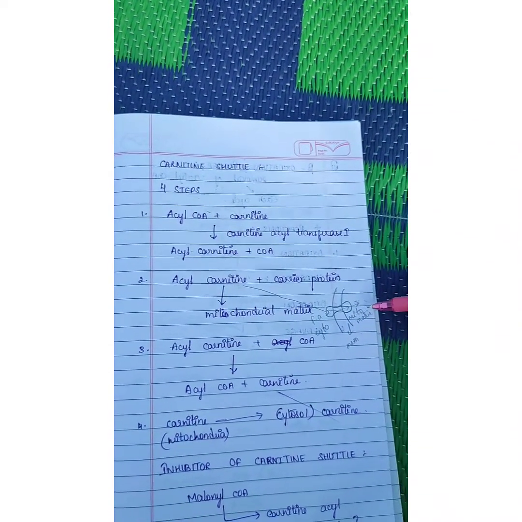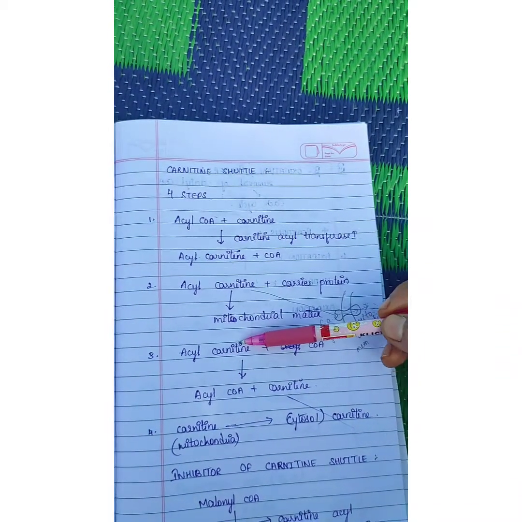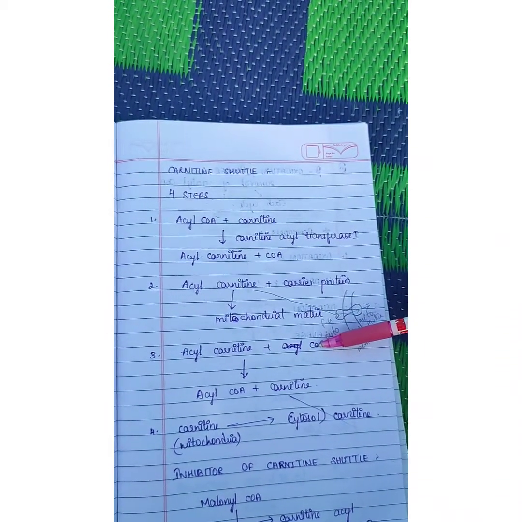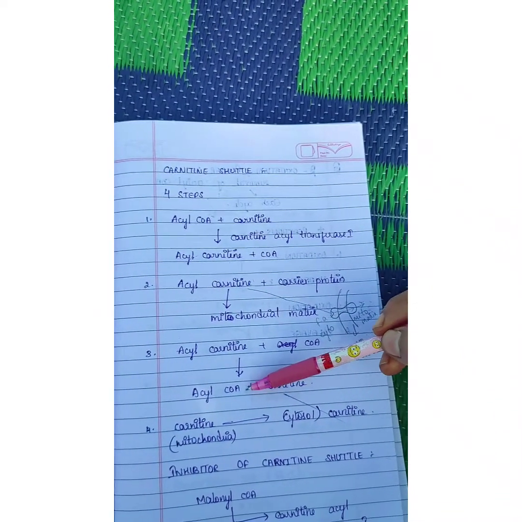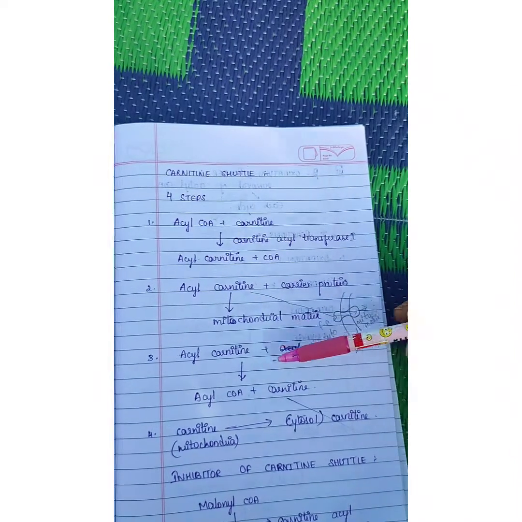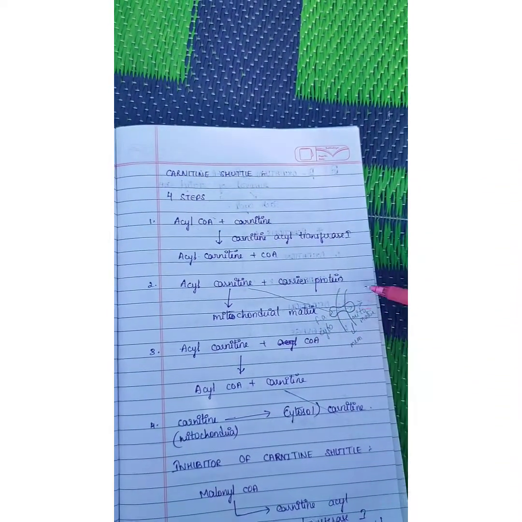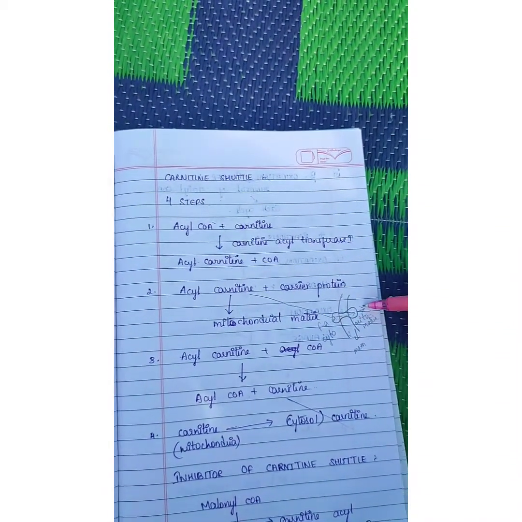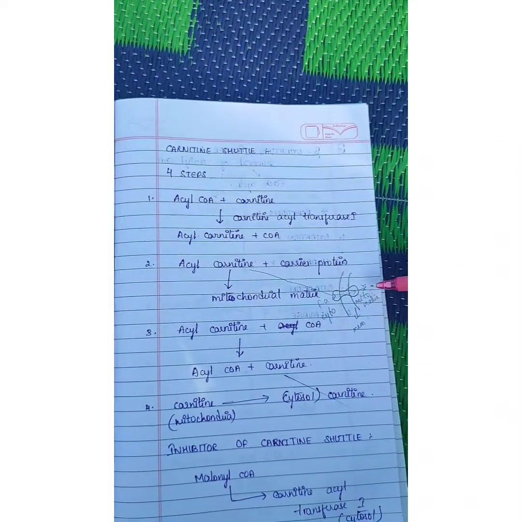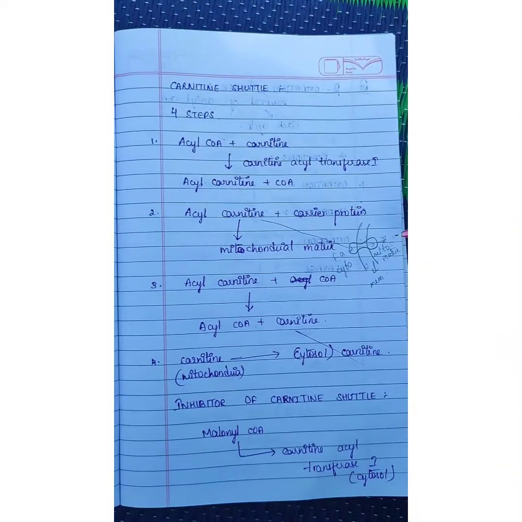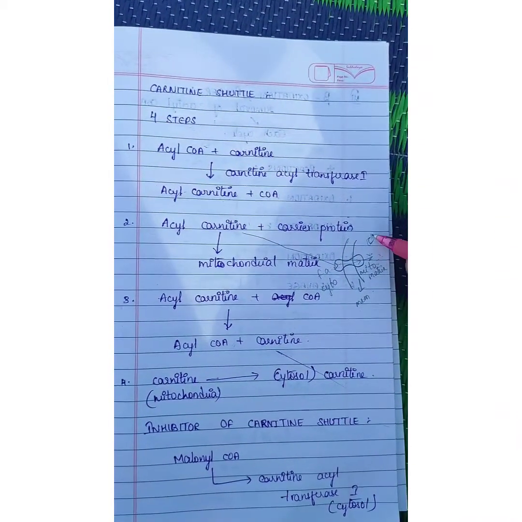After entering into the mitochondrial matrix, the acyl carnitine again combines with the CoA. It forms acyl-CoA and removes the carnitine. So this CoA will be attached to the acyl, removing the carnitine. Till it enters inside the mitochondrial matrix, the carnitine will be attached to the acyl group, and later the carnitine will be removed and CoA will be attached. Here you can see the CoA will be attached.